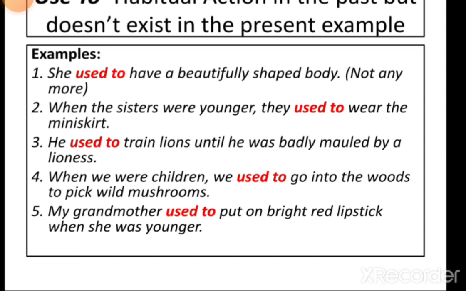Here the semi-modal verb used to is used to show that she had a well-shaped body in her youth, but presently she does not have such a body. Similarly, in sentence 5, my grandmother used to put on bright red lipstick when she was younger. It means the semi-modal verb used to is used here to tell that in the past, grandmother applied red lipstick when she was young, which she doesn't do now in present time when she has grown old.